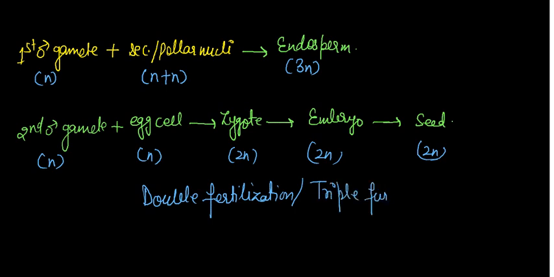This one is important according to your syllabus, because the question arises: describe double fertilization or triple fusion with the help of a diagram or a flowchart. This one is the flowchart. You can easily go through this and you have to write all the things about it. Maximum all plants have double fertilization.